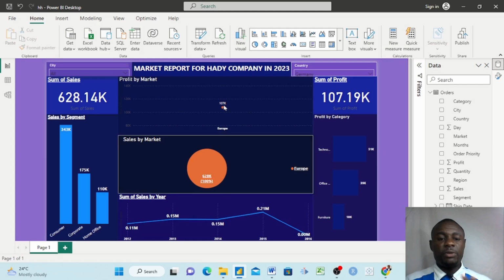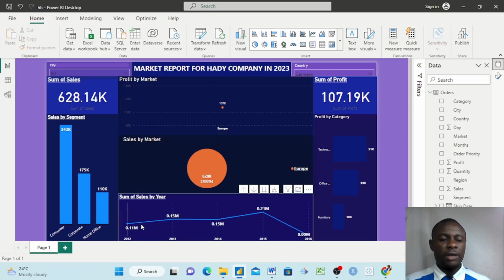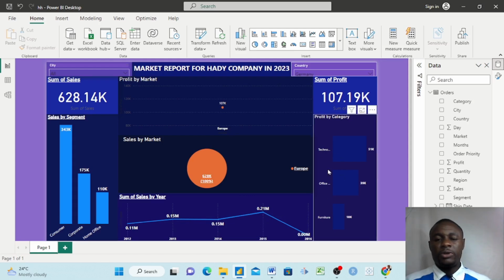It's reflective of Germany. It means if you are looking at profit by market, Germany is found in Europe. It has 107,000. You have sales Europe, 628,000, you see. And then also in terms of 2012, you had 0.11 million, and then it rose right up to 215, and it started falling back in 2016. In terms of technology, Germany was also doing good, second by office, third by furniture. And you see that consumer also, they were doing good there. So this is how you look at it.